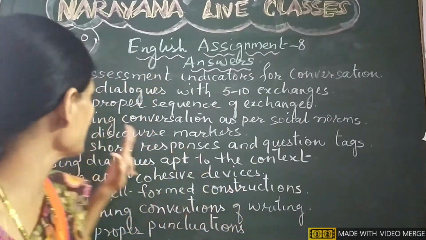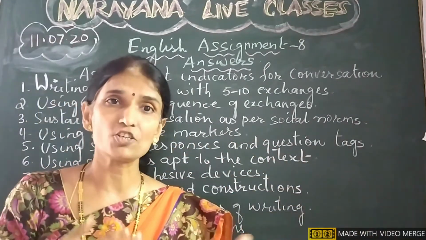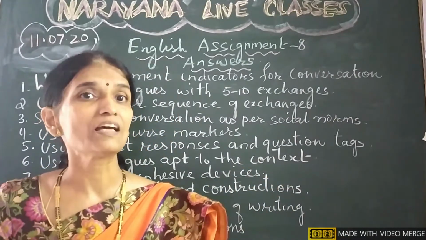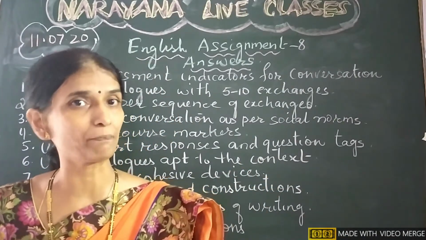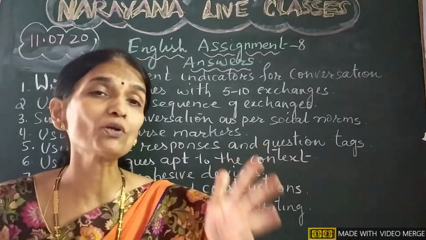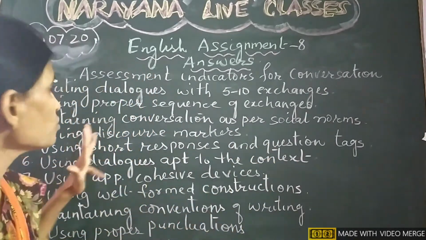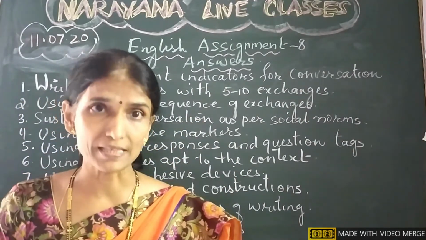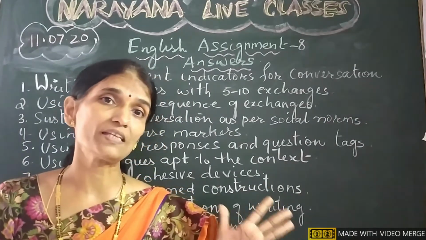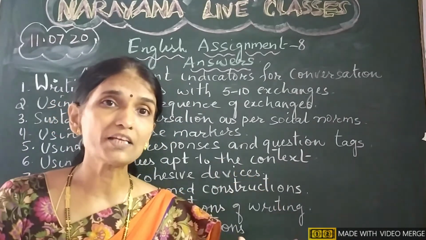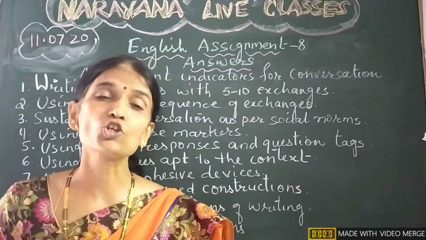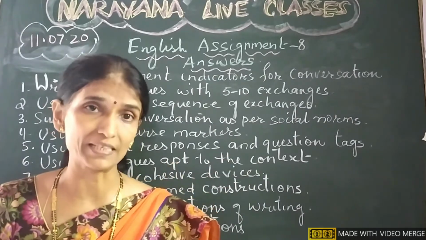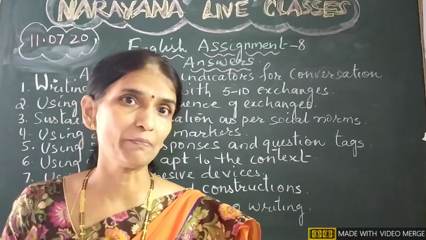Now the third assessment indicator, sustaining conversation as per social norms: formal greeting, developing the conversation, and then proper graceful departure. Then the fourth assessment indicator, using discourse markers like well, precisely. And then the fifth assessment indicator is using short responses and question tags. So these are the first 5 assessment indicators. Now we'll do the remaining 5.